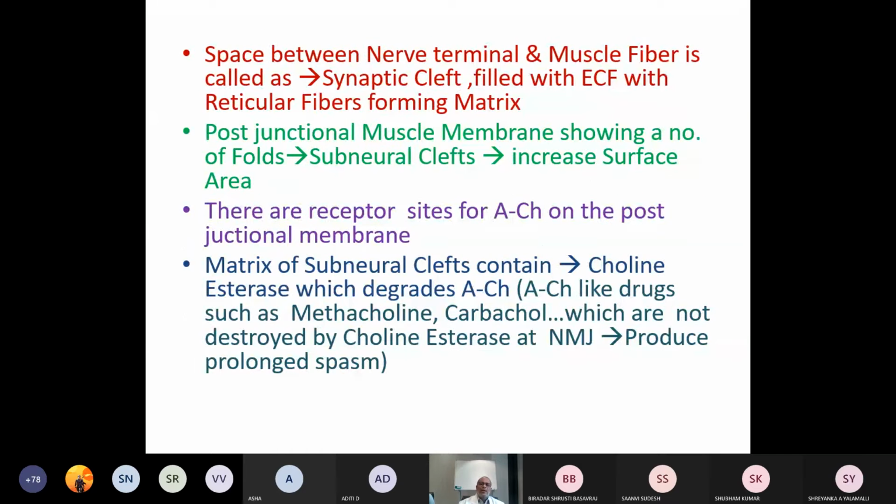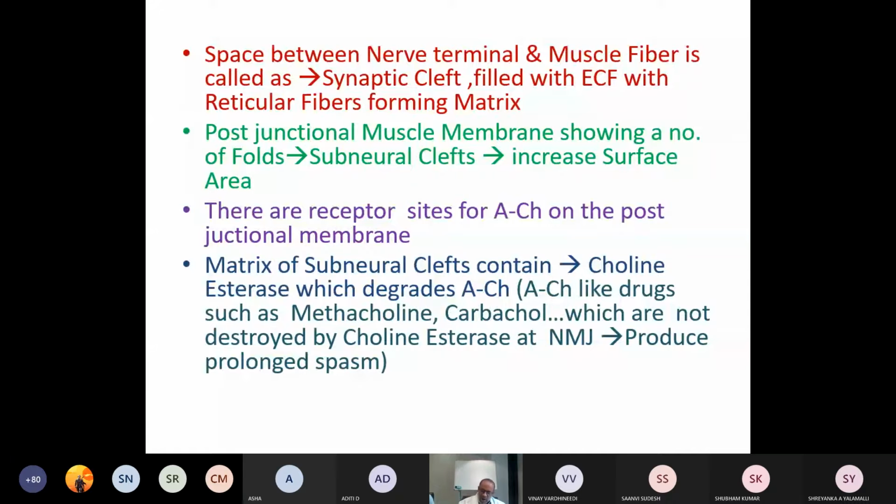The space between the nerve terminal and muscle fiber is called the synaptic cleft, which is filled with extracellular fluid with reticular fibers forming the matrix. The post-junctional muscle membrane shows a number of folds regarded as subneural clefts, which increase the total surface area. There are receptor sites for acetylcholine on the junctional membrane. The matrix of the subneural clefts contains cholinesterase, which degrades acetylcholine.